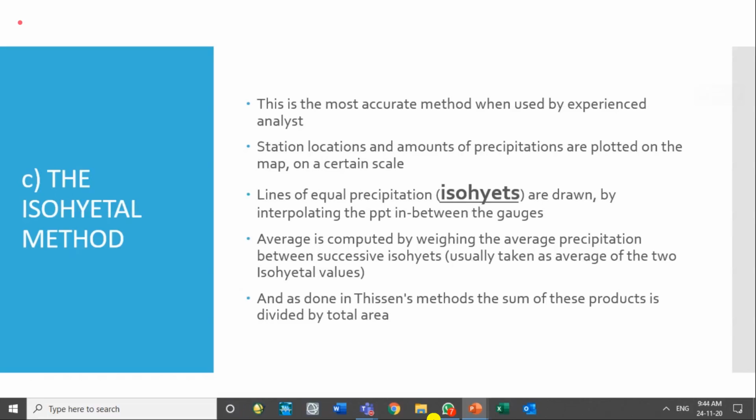And then we will be lines of equal precipitation, which are called isohyets. Those are drawn by interpolating the precipitation in between the gauges. So that is the whole thing. The lines of equal precipitation are drawn by interpolating the precipitation in between the gauges.